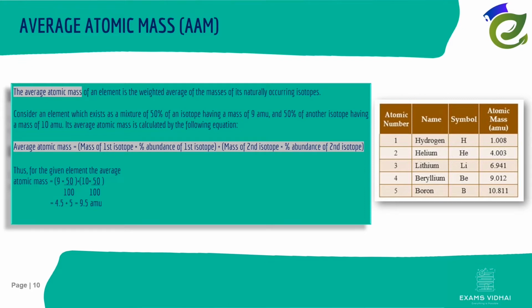Let us consider an element which exists as a mixture of 50% of an isotope having a mass of 9 AMU and 50% of another isotope having a mass of 10 AMU. Its average atomic mass is calculated by the following equation. Inserting the values, we get 9.5 AMU as the final answer. The average atomic mass of some elements are given in the following table.